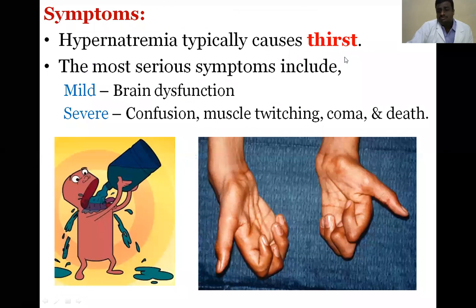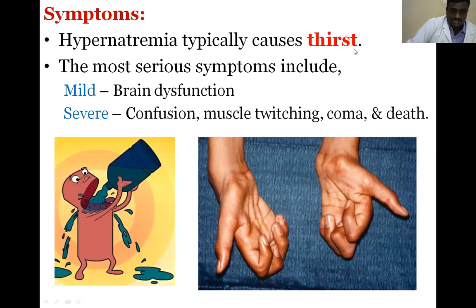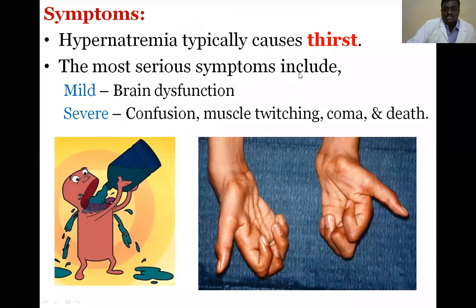What are the symptoms? The first symptom is thirst. The more serious symptoms: mild is brain dysfunction. Severe is confusion, muscle twitching, coma, and maybe death. These are the symptoms.